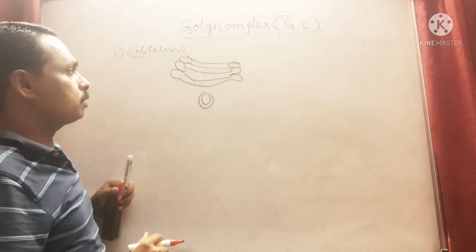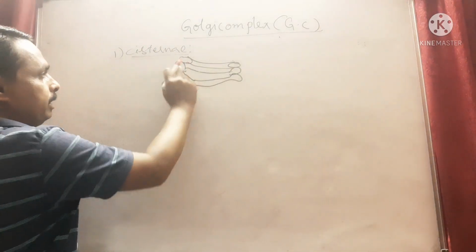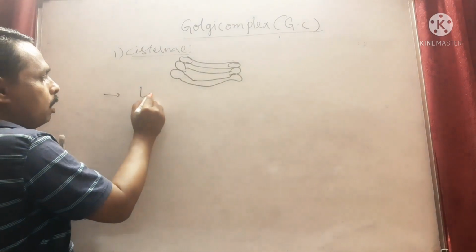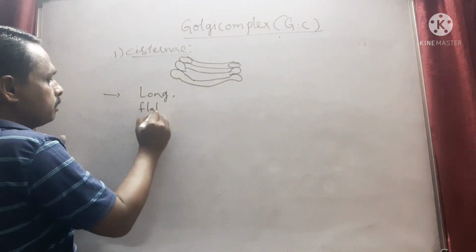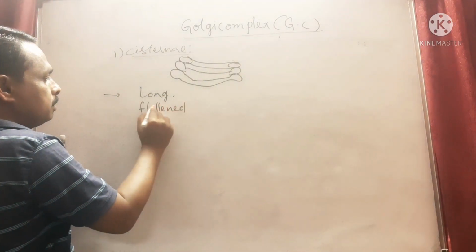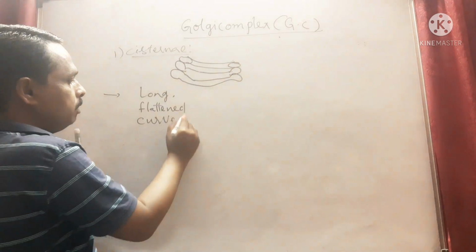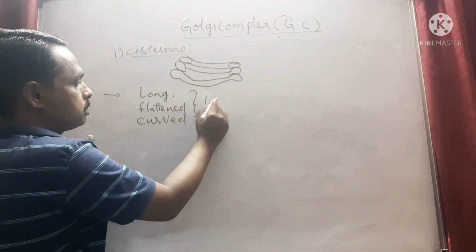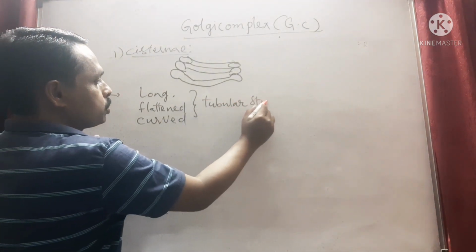Tubular structures. These are called cisternae. Now, we'll describe the cisternae. These are long, flattened, curved tubular structures.